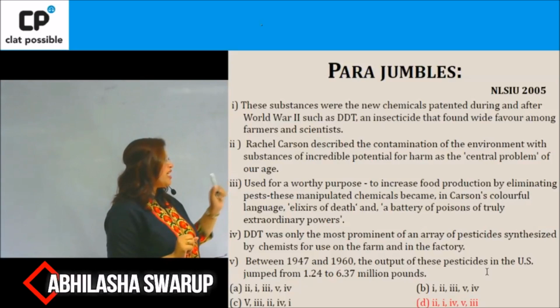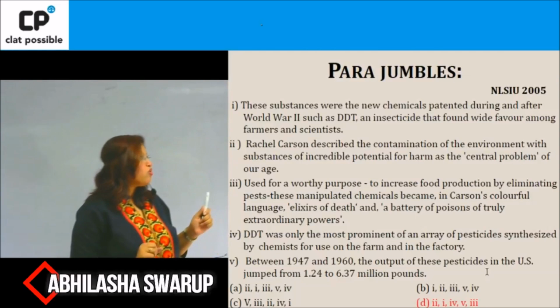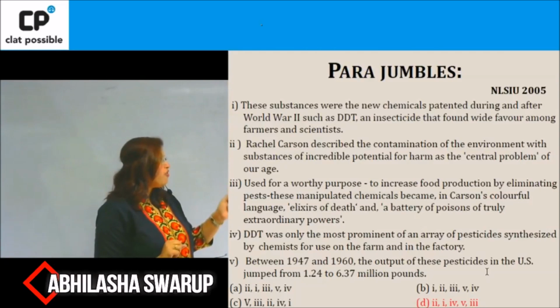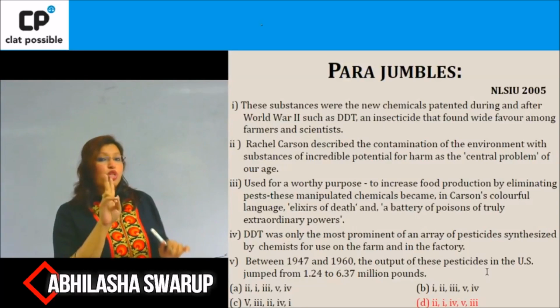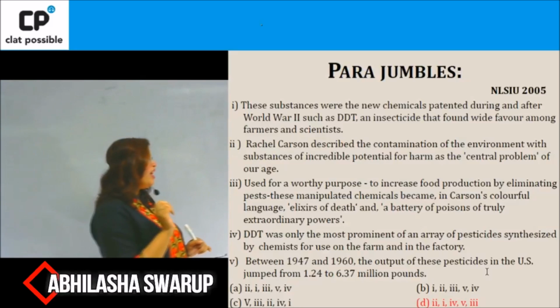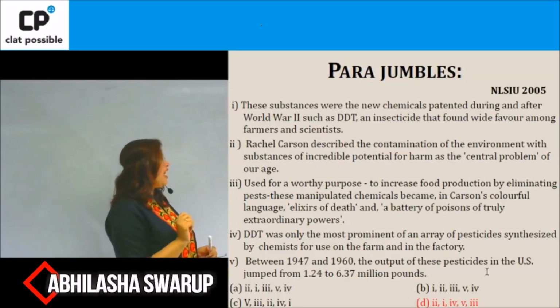So see, option A says 2, 1, 3, 5, 4, and option D says 2, 1, 4, 5, and 3. So that's one thing that we have logged. We've eliminated options 2 and 3. Now if we look at option A again, 2, 1 and 3, let's quickly take a look.